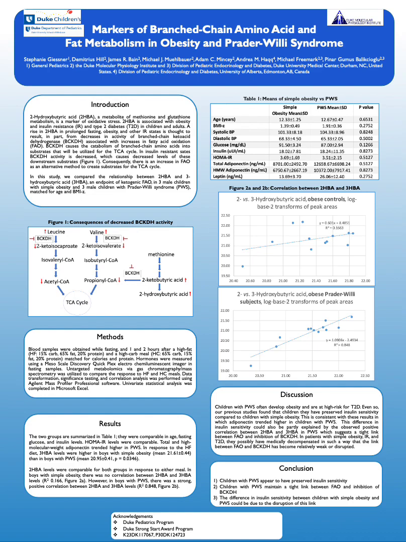Today I will be presenting my poster, Markers of Branched-Chain Amino Acid and Fat Metabolism in Obesity and Prader-Willi Syndrome. I'm going to start off by talking about 2-hydroxybutyric acid, or 2-HbA, which several studies have shown to be associated with obesity, insulin resistance, and type 2 diabetes in both children and adults. Specifically, it increases in obesity and insulin-resistant states.